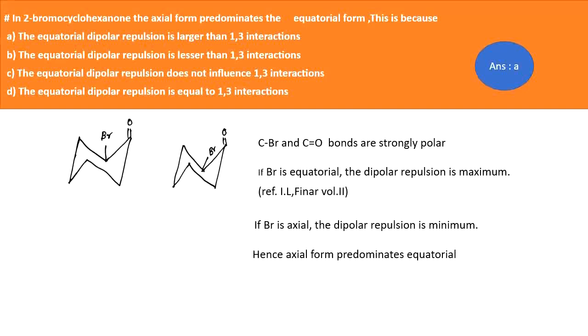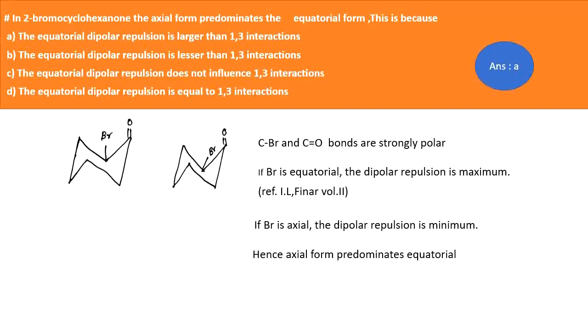Generally there is a 1,3-diaxial interaction when the bromine is in the axial position. But here, because of equatorial Br, the dipolar repulsion is maximum and it overtakes the 1,3-diaxial interactions. If Br is axial, the dipolar repulsion is minimum.